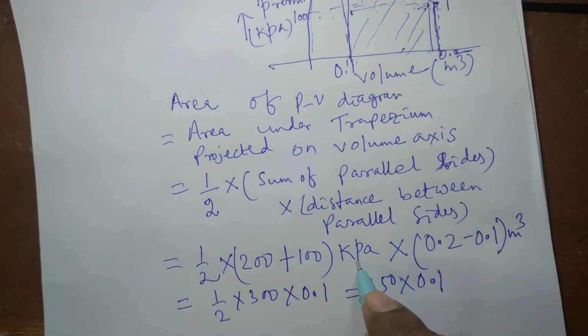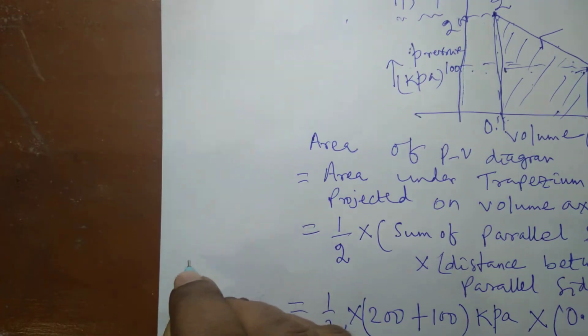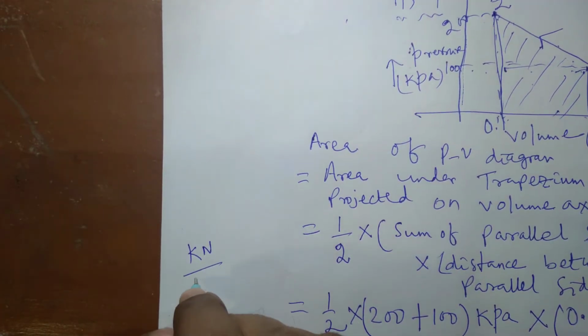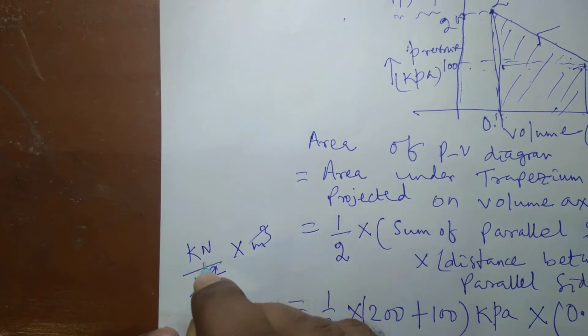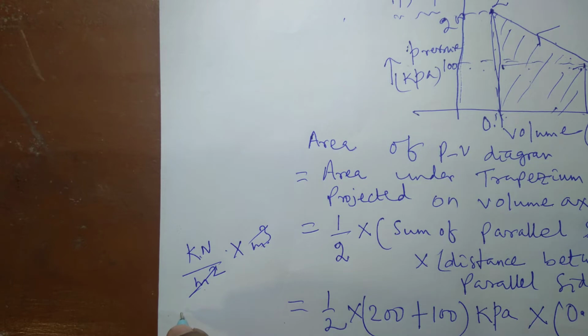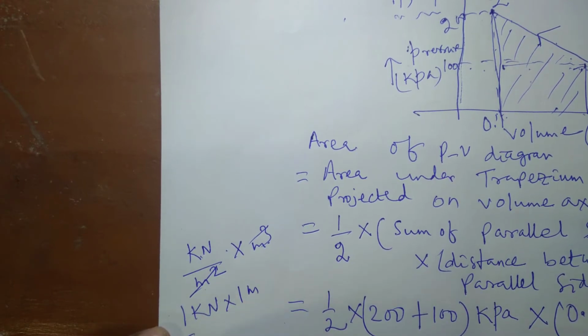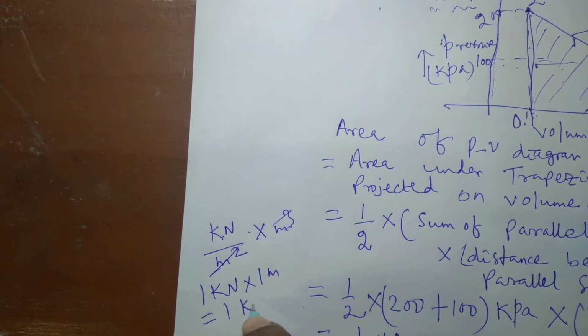kilopascal when multiplied by meter cube produces kilojoule, because kilopascal is kilonewton per meter square, into meter cube, that is kilonewton into meter. Work is equal to force into distance, so 1 kilonewton into 1 meter is equal to 1 kilojoule.